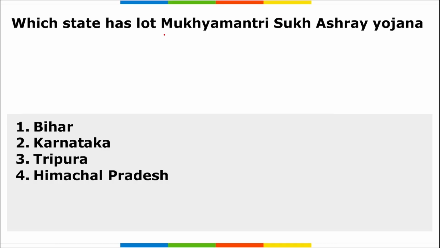Next, which state has launched Mukhyamantri Sukh Ashraya Yojana? I repeat, which state has launched Mukhyamantri Sukh Ashraya Yojana? This was launched by the state of Himachal Pradesh. Alright, who's the Chief Minister of Himachal Pradesh? Sukhwinder Singh Sukhu. They have approved the guidelines for the Mukhyamantri Sukh Ashraya Yojana that covers orphan and specially abled children, destitute women and senior citizens.